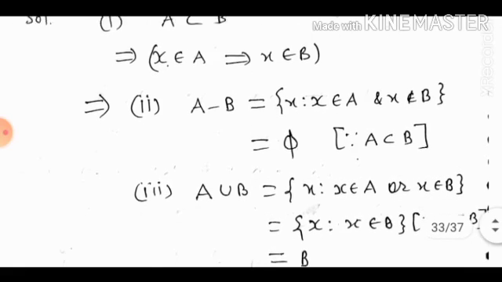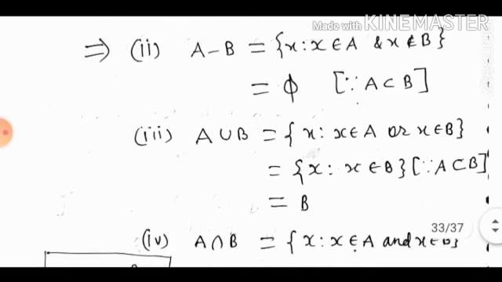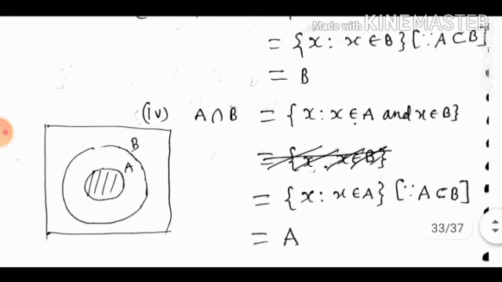A union B is equal to the set of all x's such that X belongs to A or X belongs to B, which is equal to the set of all x's such that X belongs to B as A is a subset of B. So this is equal to B. Now A intersection B. This will be the set of all x's such that X belongs to A and X belongs to B. This is equal to the set of all x's such that X belongs to A as A is a subset of B, which is equal to A.